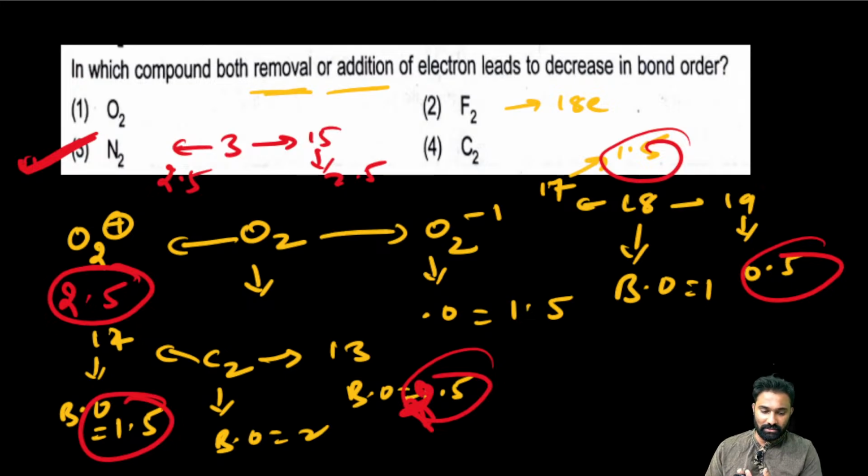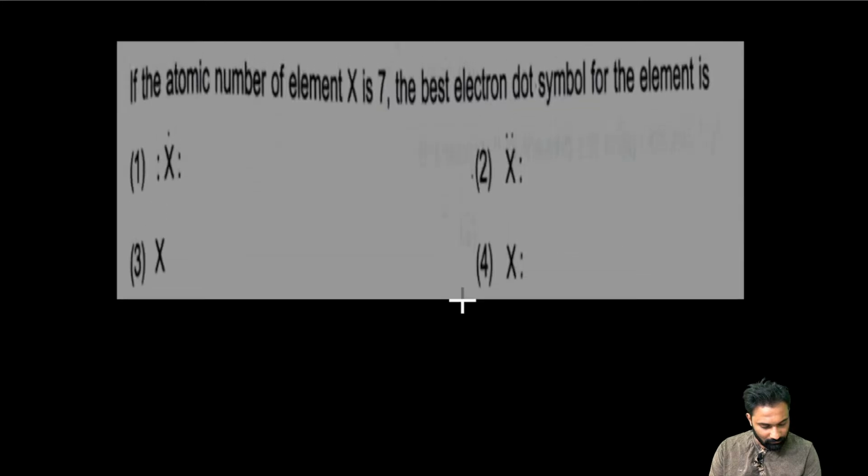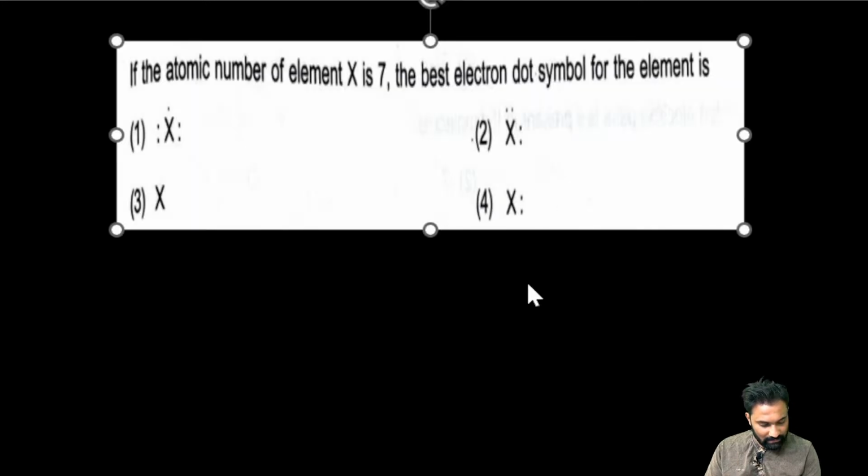Yes, my dear friends. Okay, fine. Right, only in the case of N2. Next, if the atomic number of the element X is 7, the best electron dot symbol of the element. Indirectly it is asking the Lewis dot structure. X element atomic number is 7. Lewis dot structure is asked.